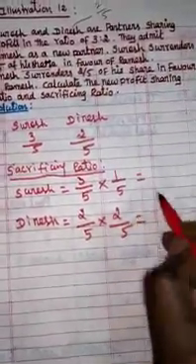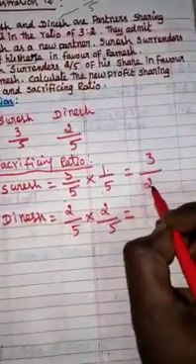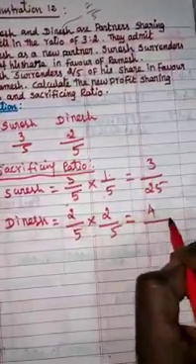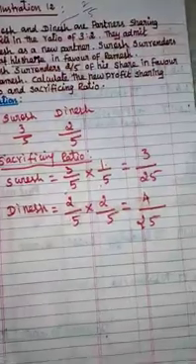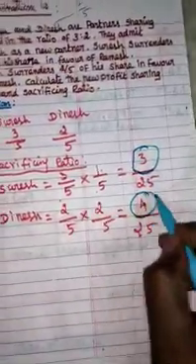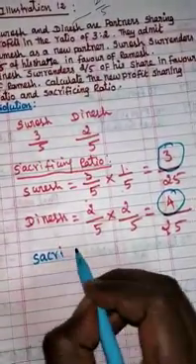Now we see here, 3 into 1 is 3, 5 into 5 is 25. The same way, 2 into 2 is 4, 5 into 5 is 25. So now we got the sacrificing ratio, 3:4. So the sacrificing ratio is 3:4.